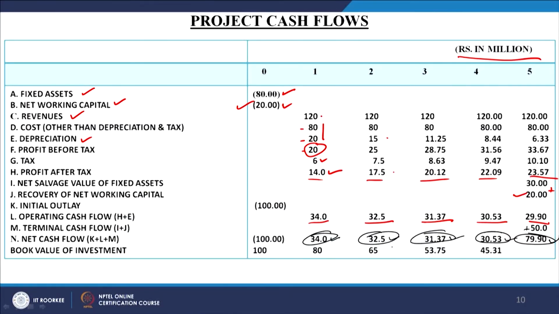The second important consideration which I want to share with you is that, while assuming the cash outflows, we have taken very simple and straightforward figures. For example, here it is taken as 80 and 20, and we assumed that cash outflows are only in the 0 period, in the present period, in the current period. After that, in the next 5 years, no cash outflow is there.